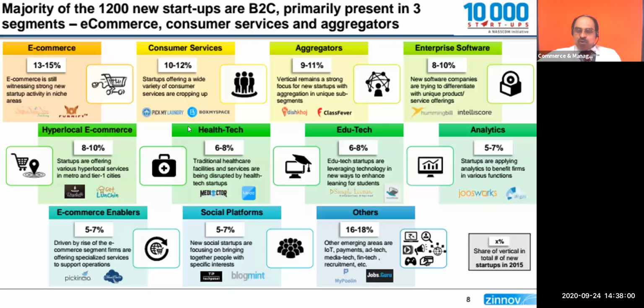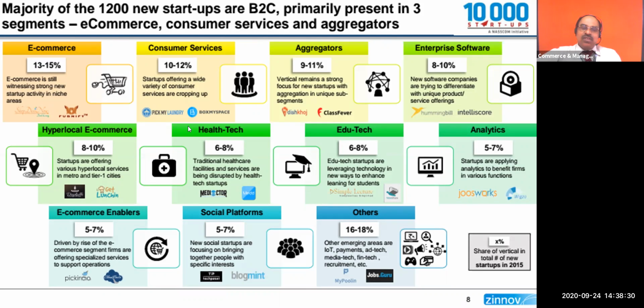You can order online, you can sit in your home and do everything, but we have to depend upon a particular person physically to bring the food from a particular restaurant to your house. That is a hyper local thing, especially in case of tier 1 cities. They are doing very good business and it is contributing around 10%.